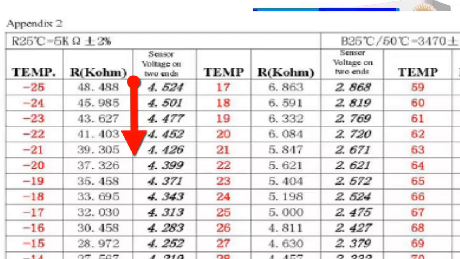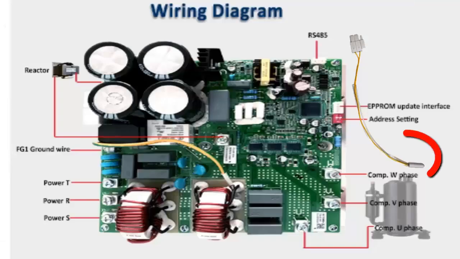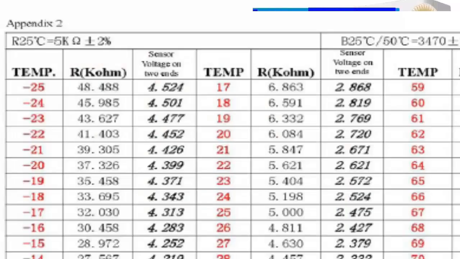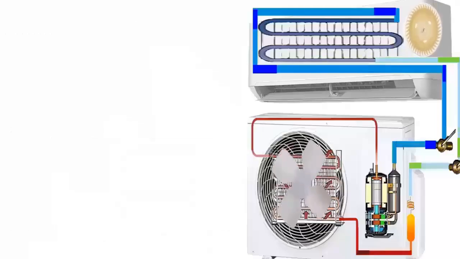It does so through a property that allows it to decrease its electrical resistance as the temperature increases. This change in resistance generates a voltage variation in the current signal, which is then interpreted by the unit's external control board. Some brands that associate the E4 code with compressor discharge temperature are